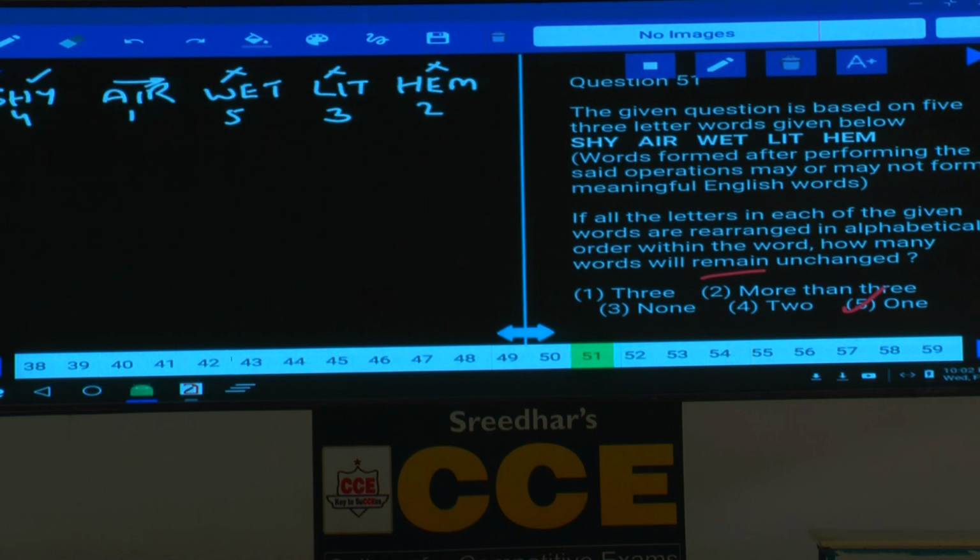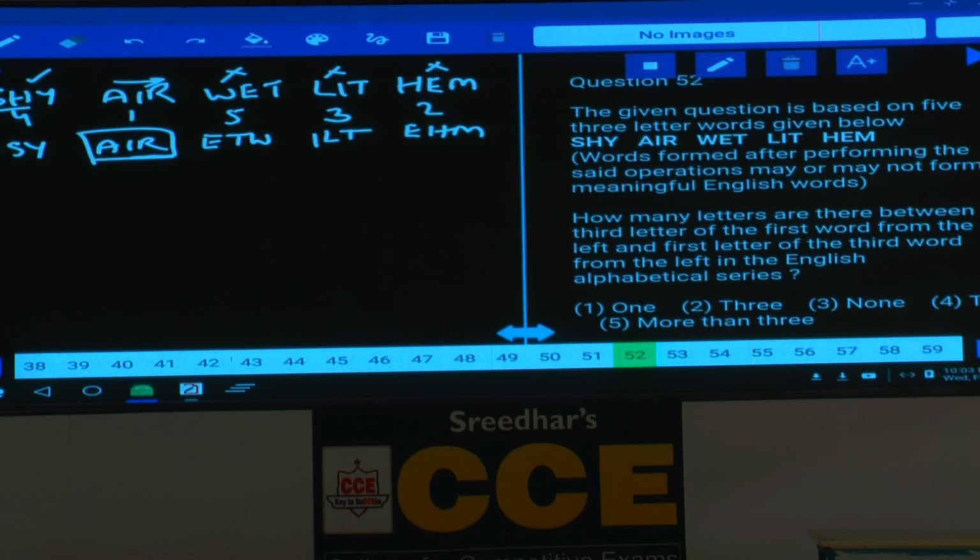Now if you arrange the letters in each of the given words in the alphabetical order, then how many words remained unchanged? That's the question. Now if you arrange this shy in the alphabetical order, what is the word here? HSY. Now this air, AIR as it is. Now here this will be ETW. If you arrange the letters in the word in the alphabetical order, this will be ILT. Now this will be EHM. Now tell me among these which remain in the same order? AIR is the only word which remain in the same order, that is choice 5.